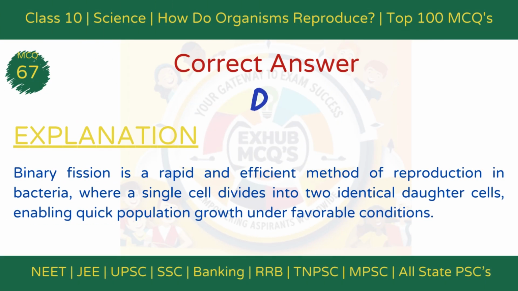The correct answer is option D, binary fission. Explanation: Binary fission is a rapid method of reproduction in bacteria. A single bacterial cell divides into two identical daughter cells, enabling quick population growth in favorable conditions.